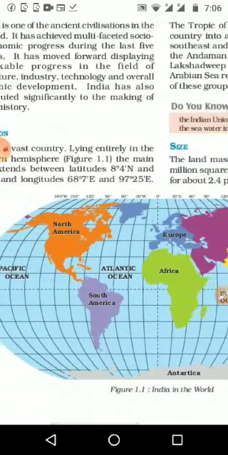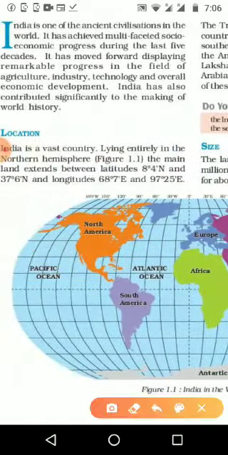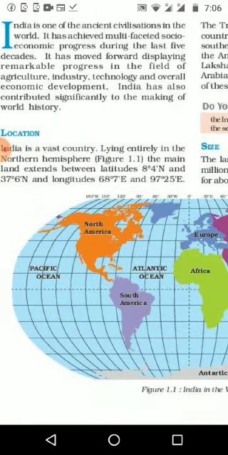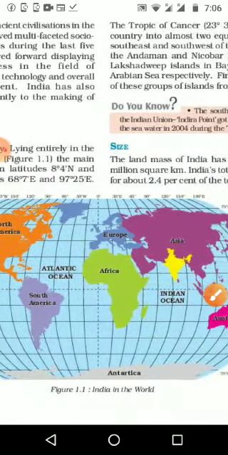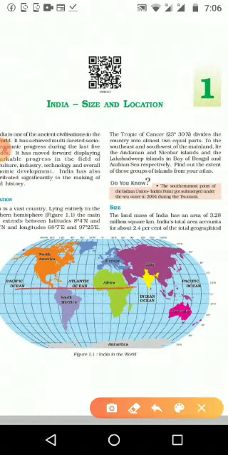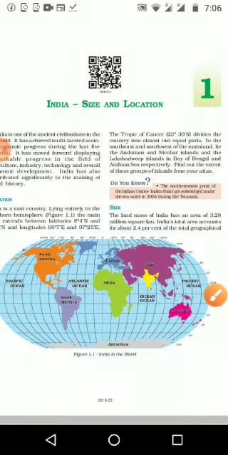If you want to understand location, recall what we studied in 6th standard about the globe. Are you remembering that? In the middle we know the equator, that is 0 degree. Then next is the Tropic of Cancer, that is 23.5 degree north. Then the Tropic of Capricorn, that is 23.5 degree south. Then the Arctic Circle, Antarctic Circle, the North Pole and South Pole, all these things we studied. If you remember that, we can understand very easily.